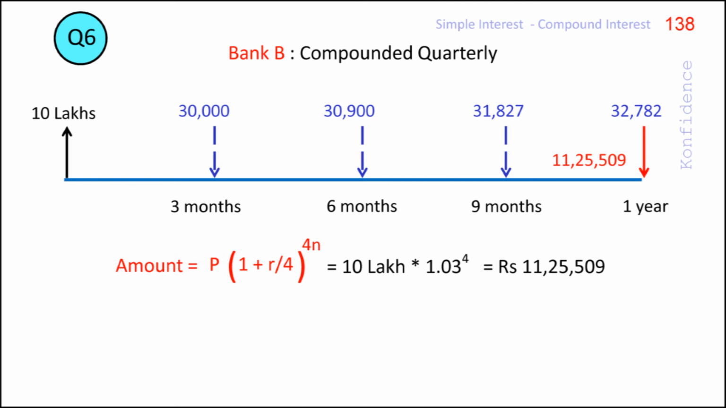On substituting the values, we'll find the amount due as 11,25,509 rupees. Accumulated interest in this case will be rupees 1,25,509. Please note that this is about 2,000 rupees more than the interest accumulated in the case of half-yearly compounding.